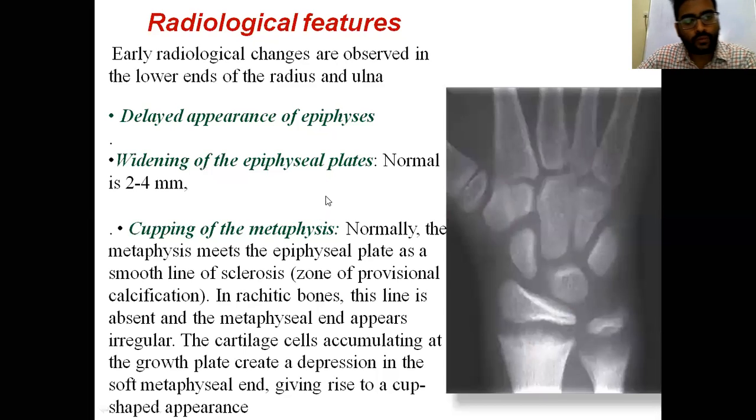On X-rays, what do we have to see? First, we have to see the delayed appearance of the epiphysis. This is the characteristic finding, the delay in growth plate formation. The second is cupping of the metaphysis. This cupping of the metaphysis is due to continuous deposition of non-calcified cells in this zone. This soft metaphysis is unable to bear the load from the bone. So the epiphysis is seen here.